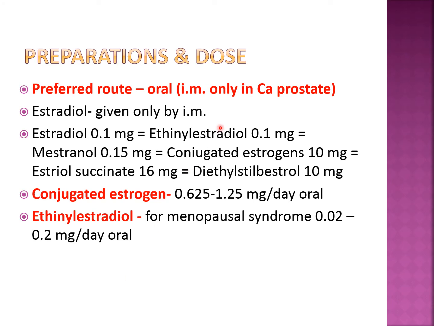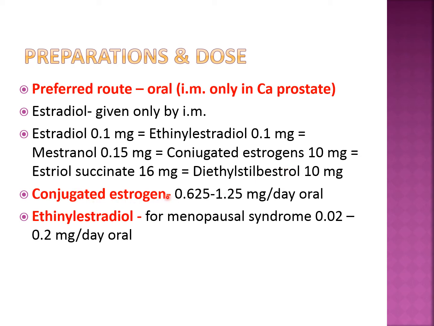These are certain preparations and the dosage of estrogen. The preferred route is oral; intramuscular only in case of carcinoma prostate. Estradiol, which is a natural one, is given only by intramuscular injection. These are certain conversion factors showing how the conversion of various estrogens is done.